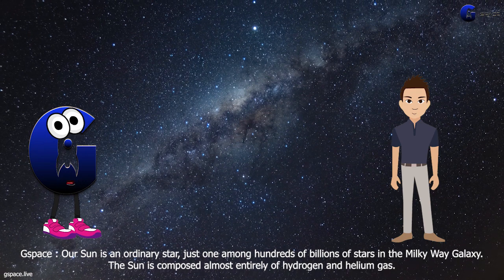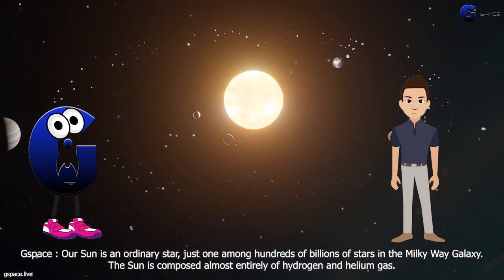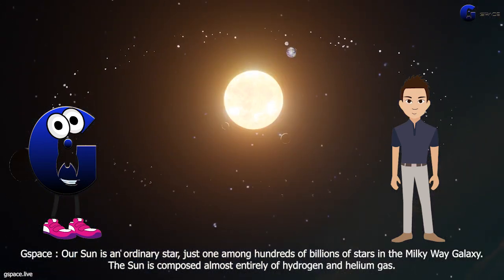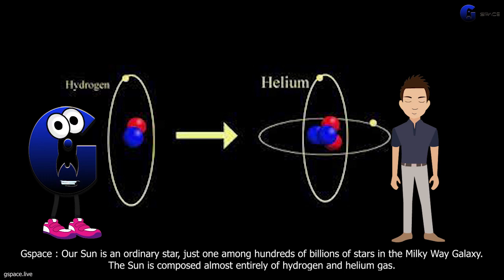Is our sun a star? Our sun is an ordinary star, just one among hundreds of billions of stars in the Milky Way galaxy. The sun is composed almost entirely of hydrogen and helium gas.